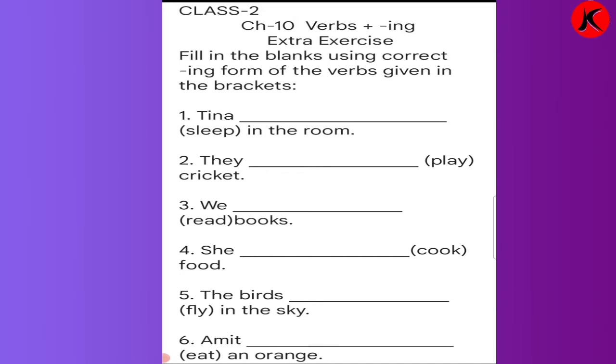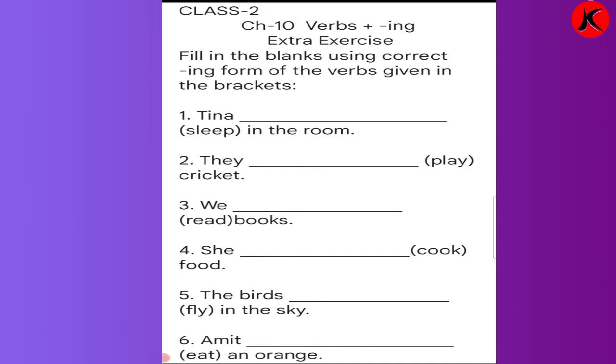What we learned yesterday, now we will do this exercise about verbs plus ing, how to use it, how to frame it, how to add ing, all that we had learned. Now we will do this fill in the blanks exercise.